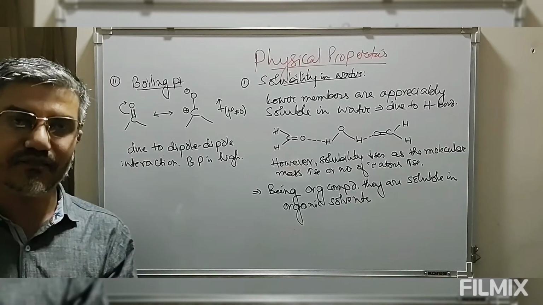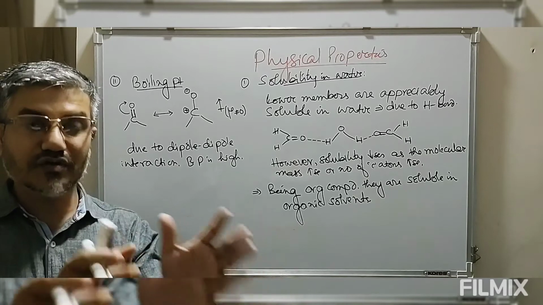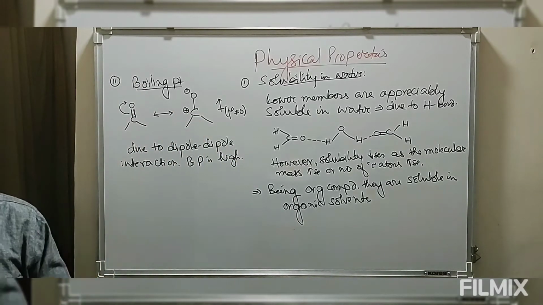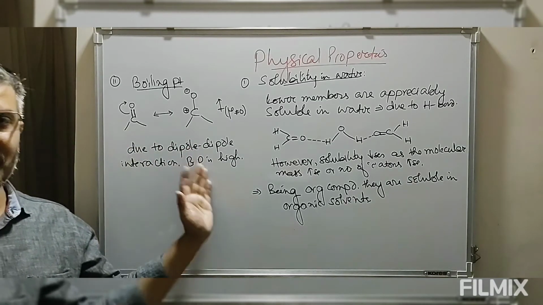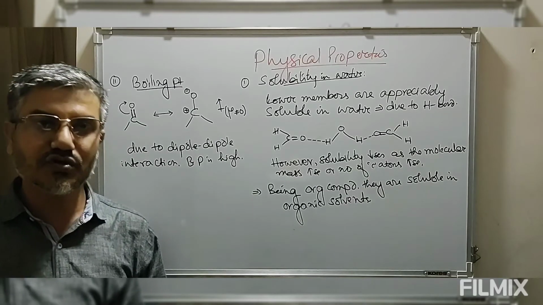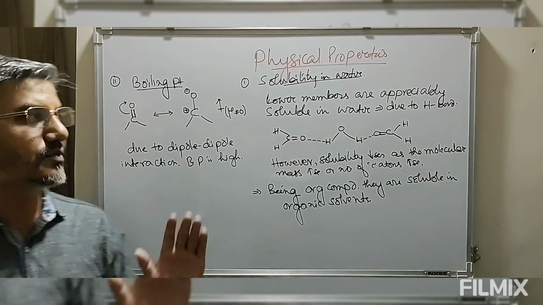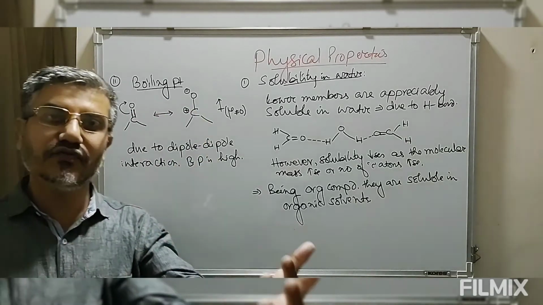The reason being, in case of alcohol, we have intermolecular hydrogen bond which is stronger in nature than dipole. Whereas when we compare the boiling points of these carbonyl compounds, aldehydes and ketones, with those of ethers, then the boiling points of aldehydes and ketones are greater than that of ethers.